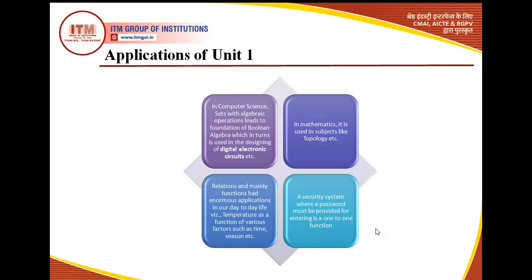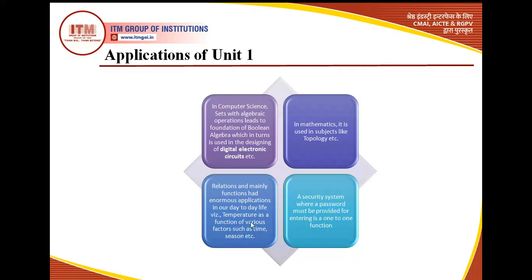So that's a use of functions in that matter. Relations and mainly functions have enormous applications in our day-to-day life also. Maybe a very small example that we can take, but obviously these small examples would have bigger applications when you go in industry also.